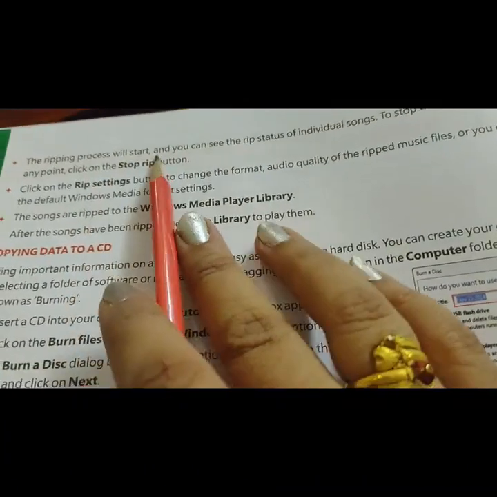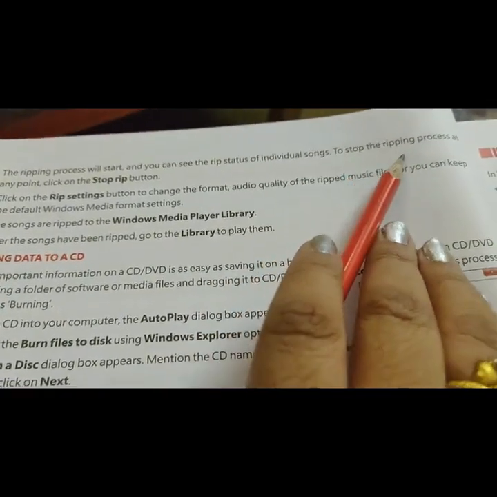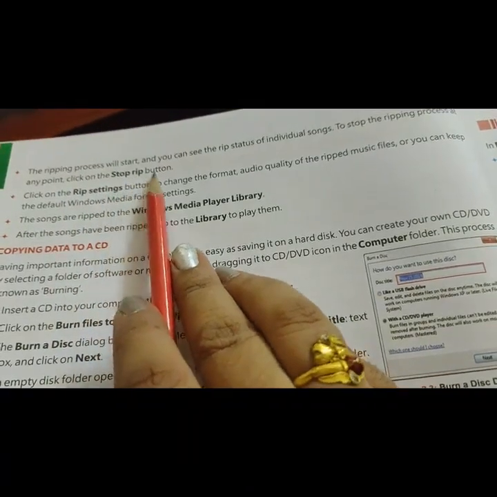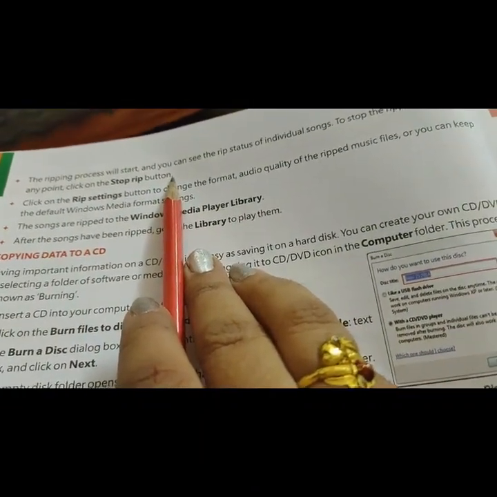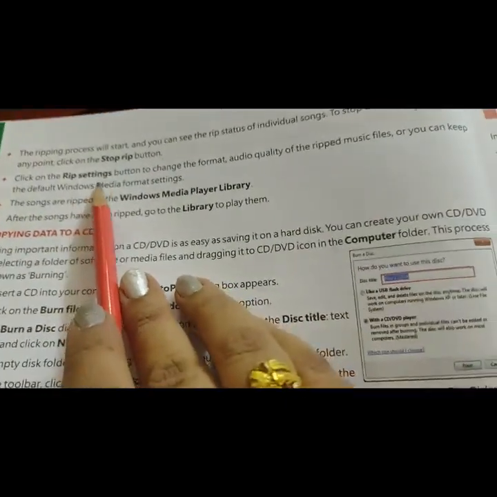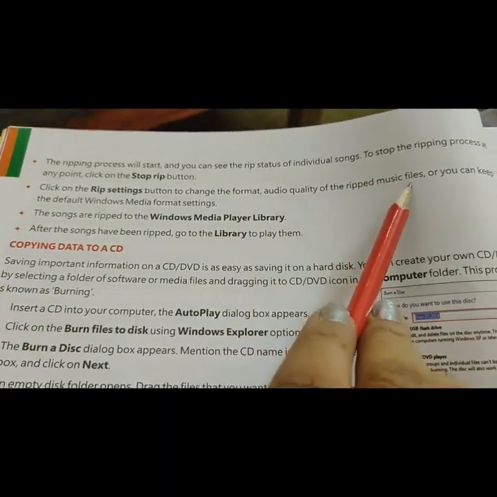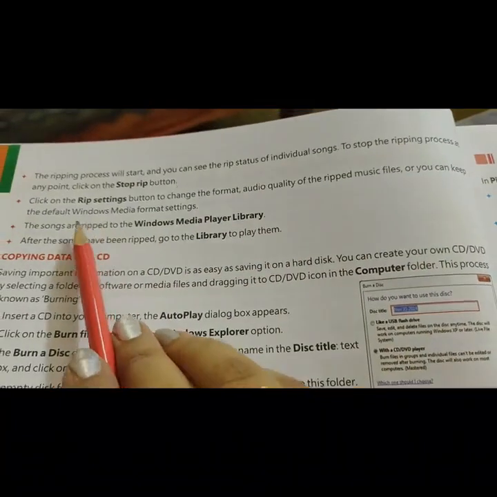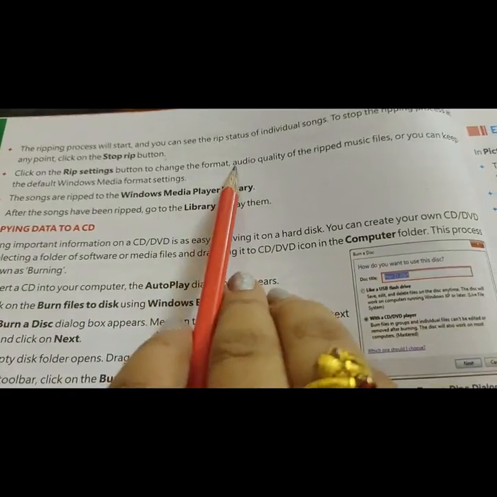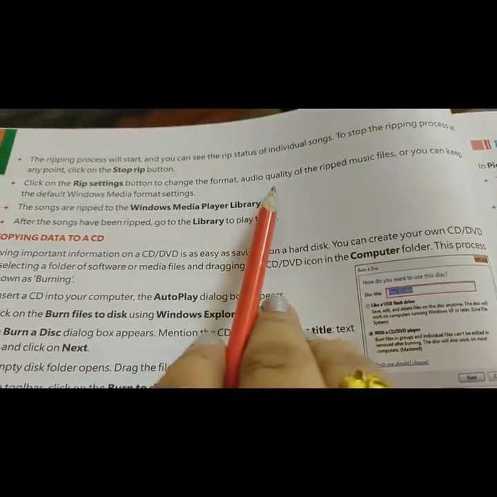The ripping process will start and you can see the rip status of individual songs. To stop the ripping process at any point, click on the Stop Rip button. Click on the Rip Settings button to change the format and audio quality of the ripped music files, or you can keep the default Windows Media format setting. If you want to change your settings, go to the Rip Settings button and choose your audio quality.